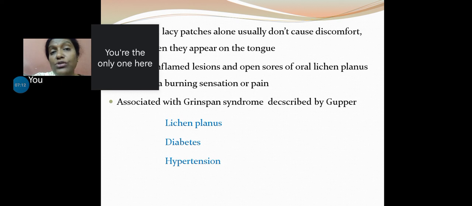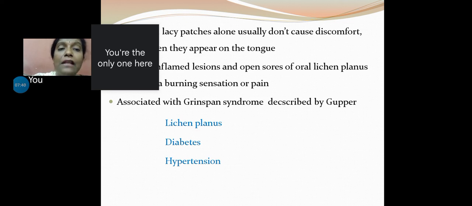Usually they do not carry any discomfort, unless they are present in an area such as the tongue, where the patient may complain of a burning sensation or loss of taste sensation. The inflamed lesion, an open sore of oral lichen planus, can also be the reason for burning sensation, which we can appreciate on the skin or in the oral mucosa. Burning sensation along with pain.